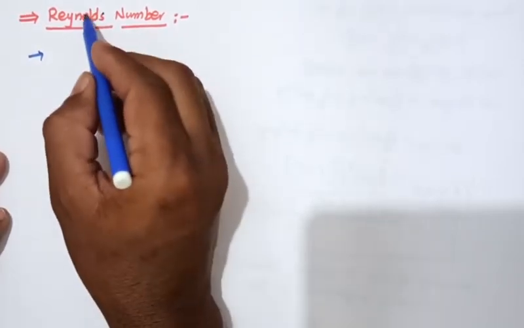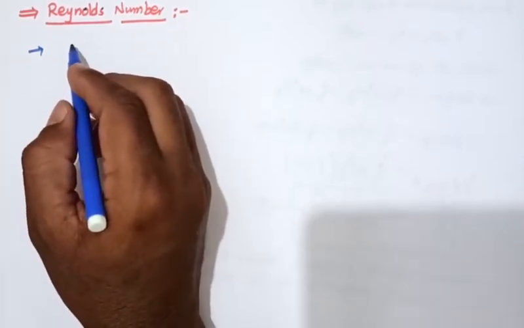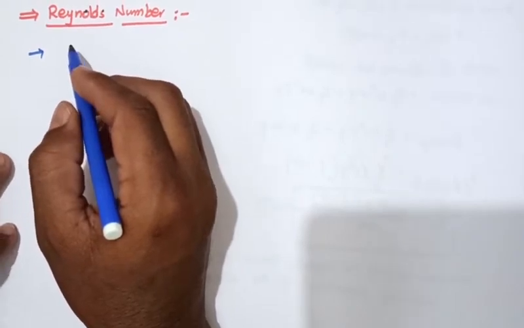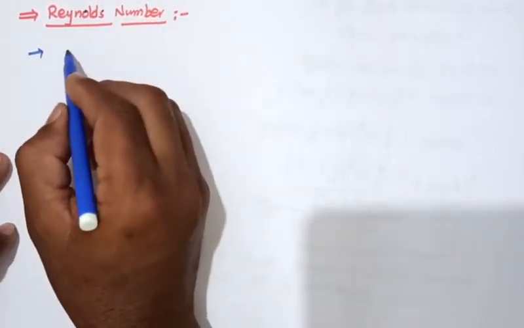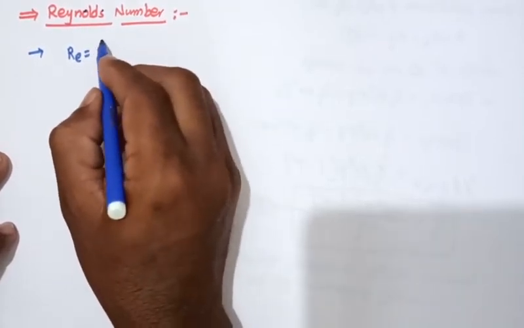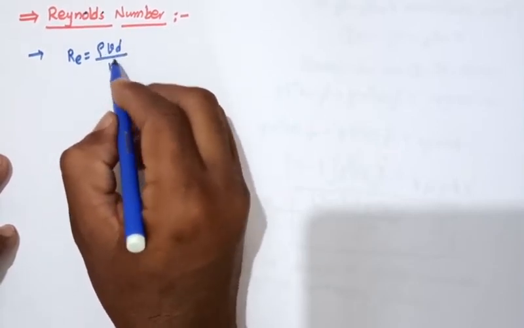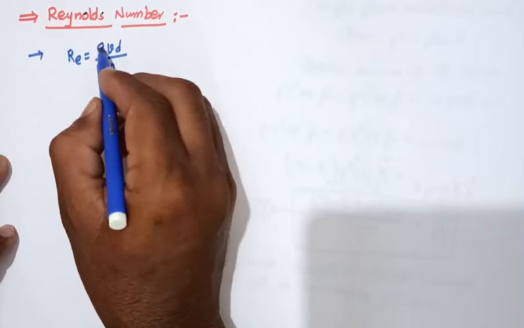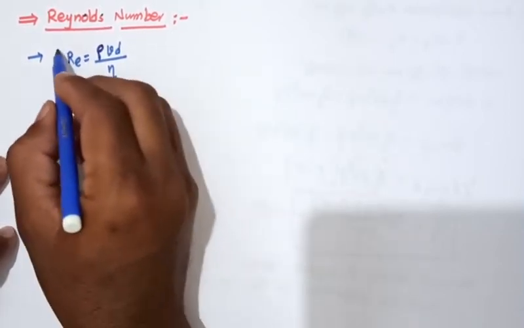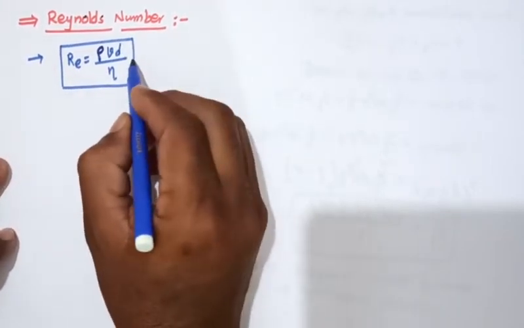So here, the Reynolds number. Osborne Reynolds explained a dimensionless constant, that is the Reynolds number, Re equals rho v d by eta. Okay, Re equals rho v d by eta. So this is the expression for the Reynolds number.